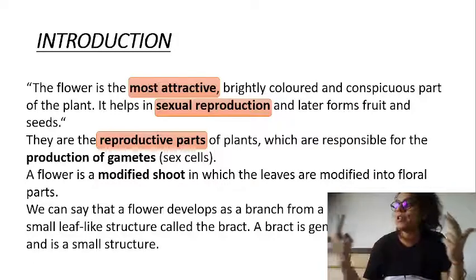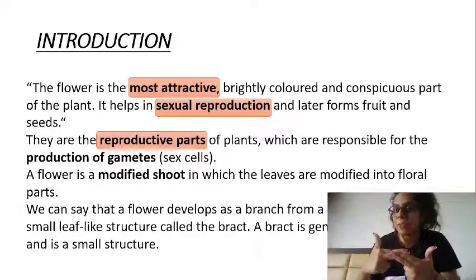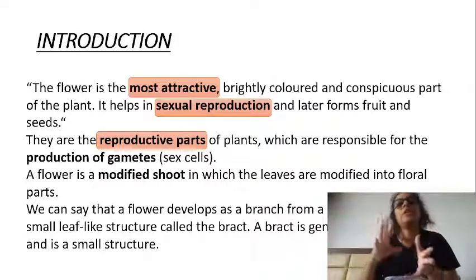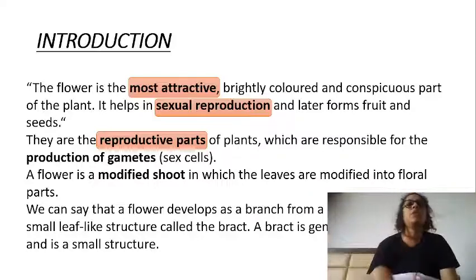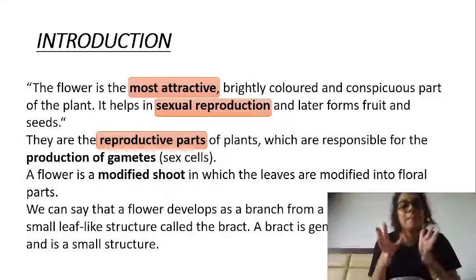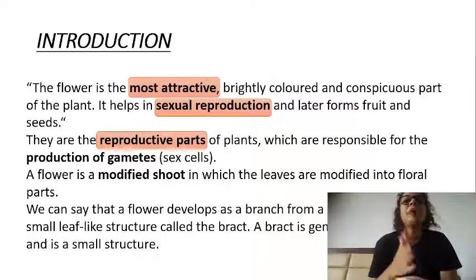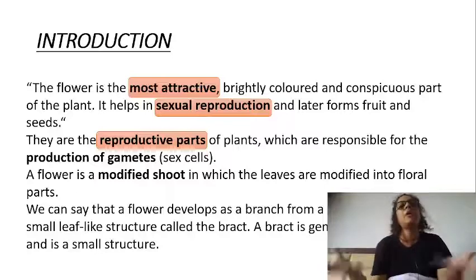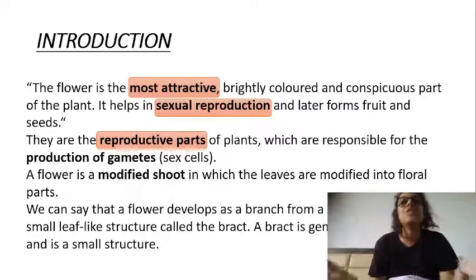These gametes, when fertilized, form a zygote, then that zygote develops into an embryo, then the embryo into the other parts, and so on. So it is basically the reproductive part of the plant, and not just the attractive part of the plant.